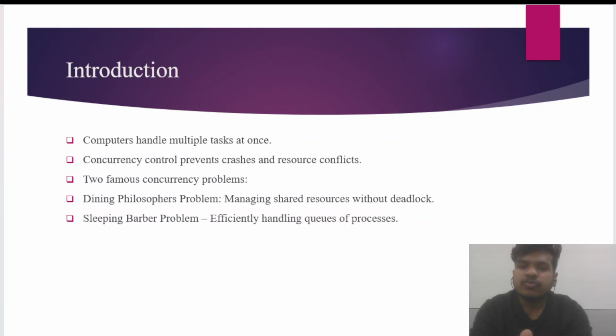In this, five philosophers, think computer processes, share a resource at a table. Then the other is sleeping barber, a barber resource who dozes off until customer processes arrive. These problems aren't just in theory, they are the reason your apps do not freeze or crash.